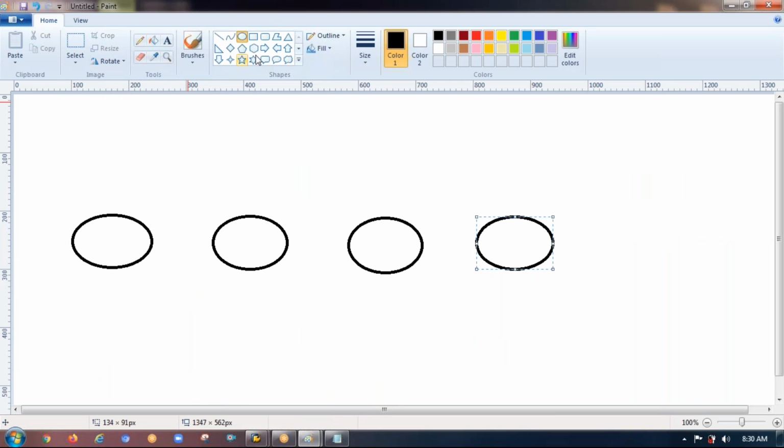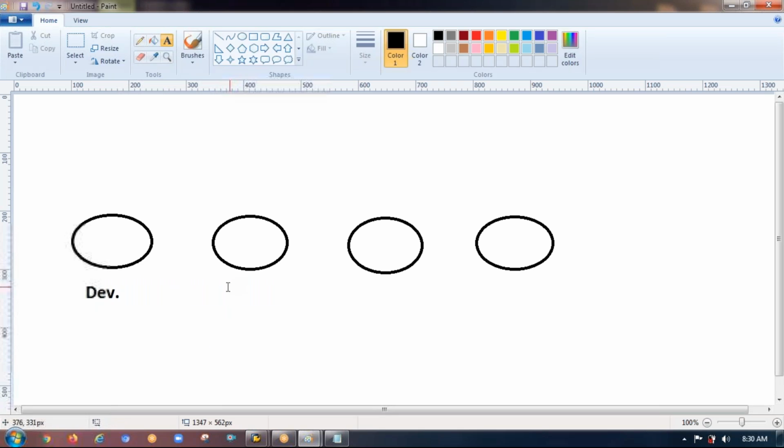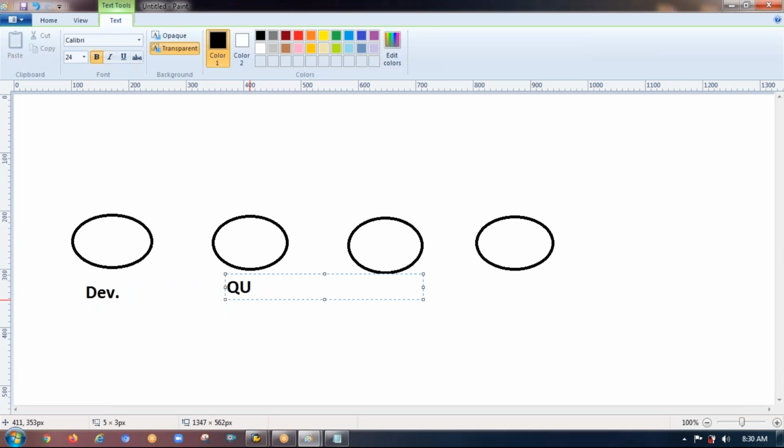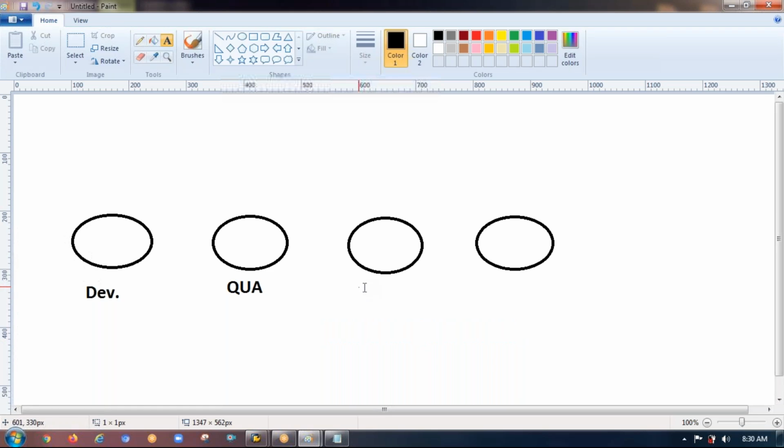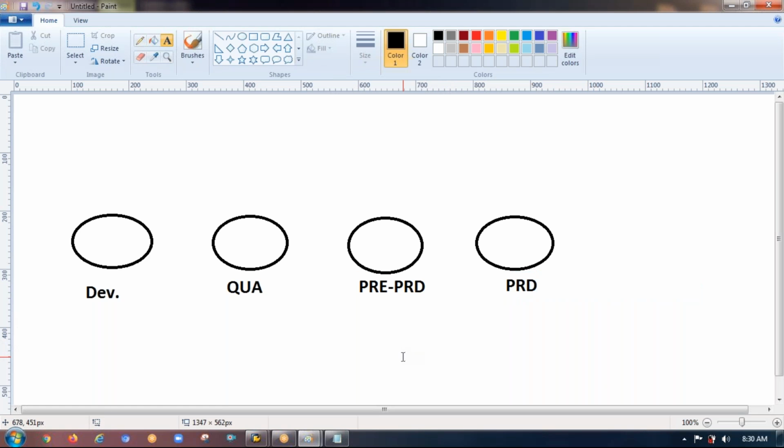I call it the dev server. I call it the quality server. I call it the pre-production server. Finally, the production server. Sir, why are this many servers really needed? What is the process that we have to follow the moment we join the company?